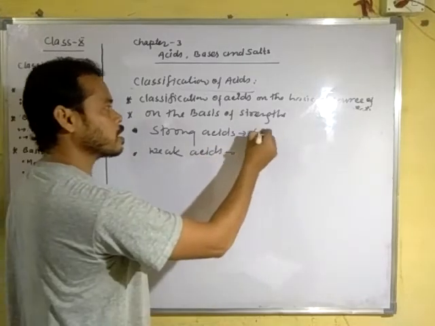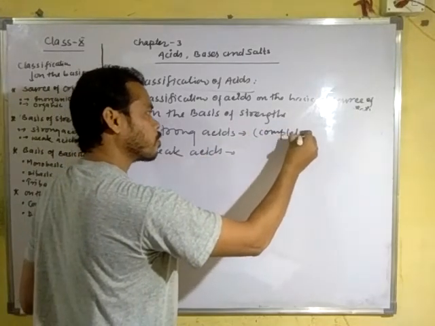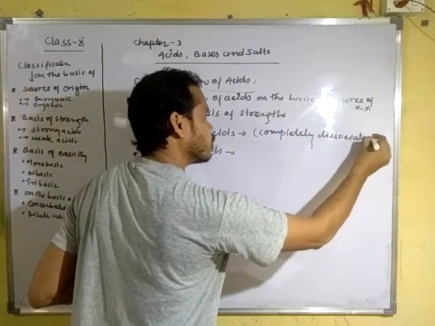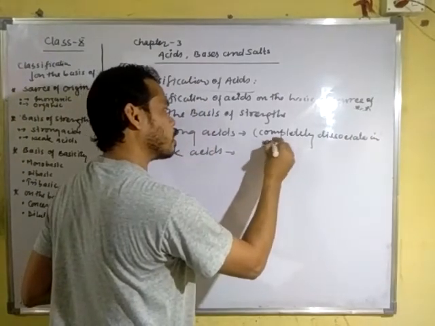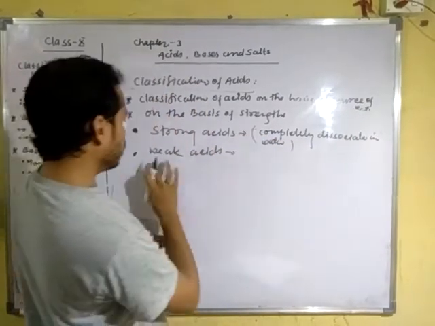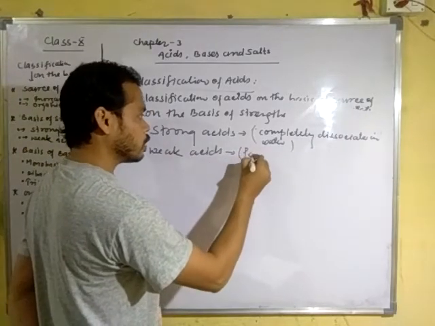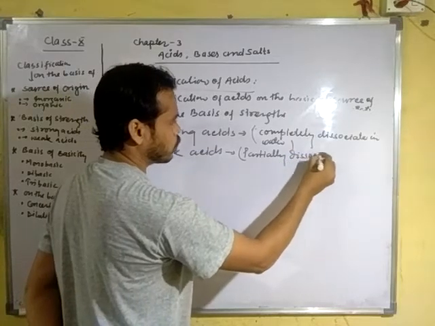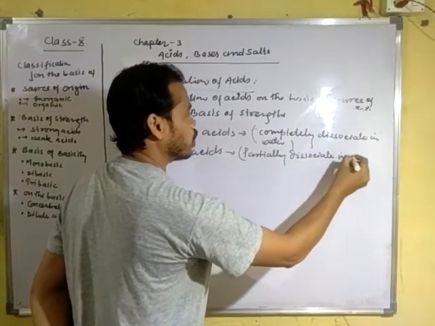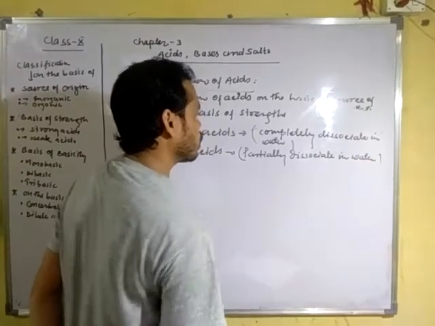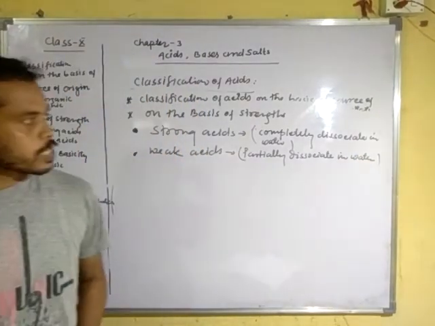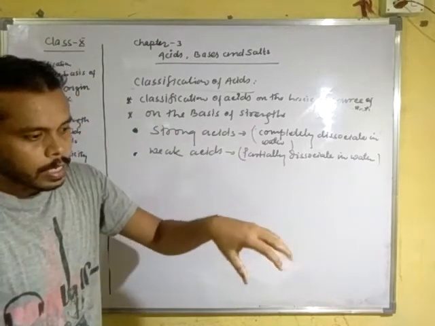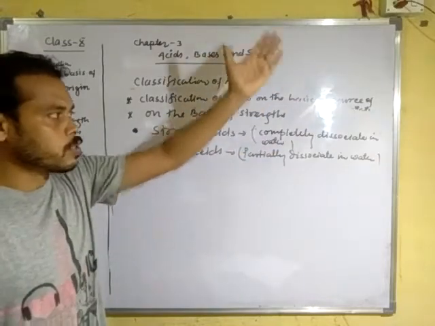It completely dissociates in water, while a weak acid partially dissociates in water. What do we mean by complete and partial dissociation? Suppose 10 molecules of acid dissolve in water and all the molecules dissociate. That means it is a strong acid, because it gives more hydronium ion in the water.